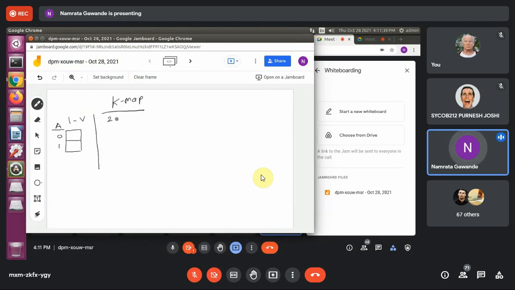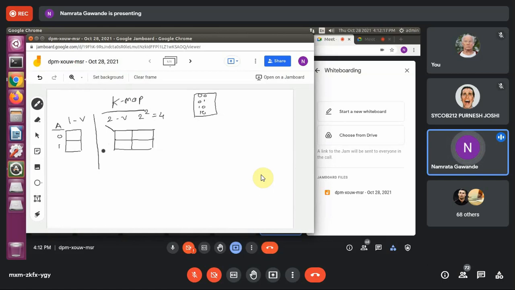Then for the two variable K-map, let's consider two variables A and B. 2 raised to power 2 means 4 combinations, which you generally write in a truth table: 0 0, 0 1, 1 0 and 1 1. The same combinations we have to consider here, but we have to form a K-map for this. So 4 cells will be there.